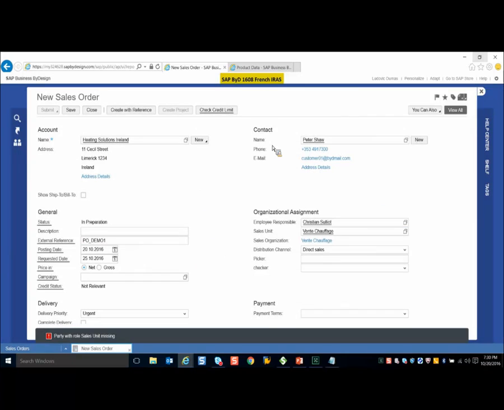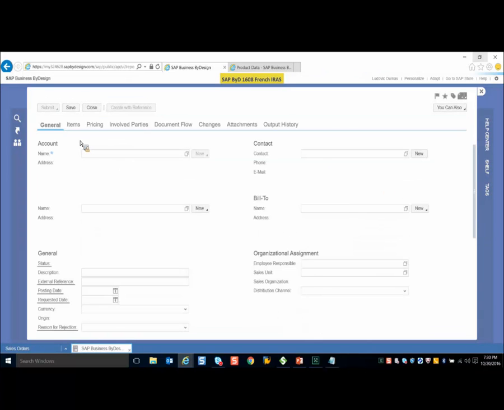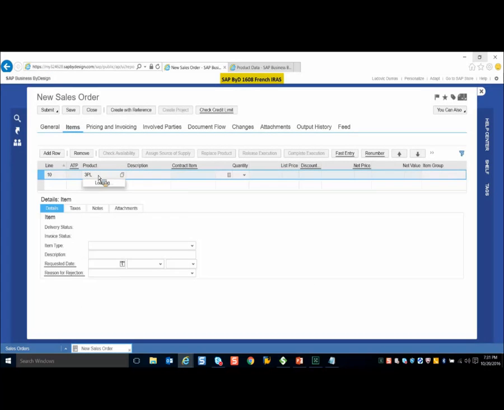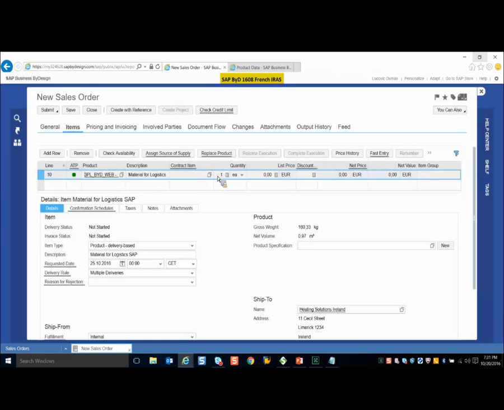Okay, switch to the items tab. Here I'll add my product, the 3PL product ID. And I give a quantity of maybe only 5 with the list price as 10.